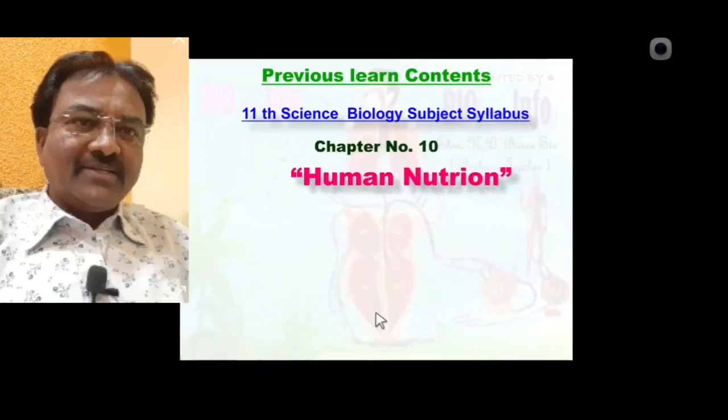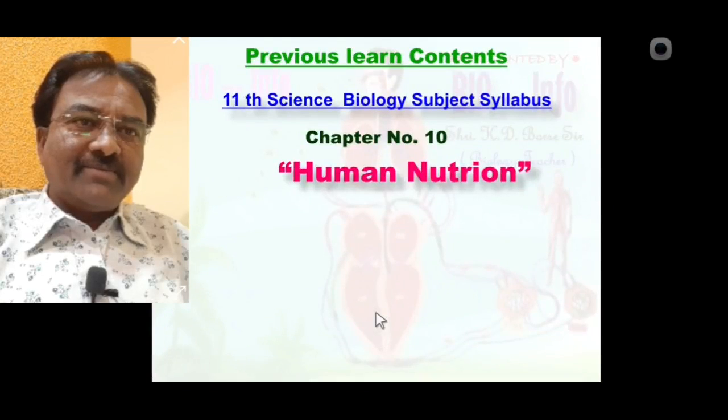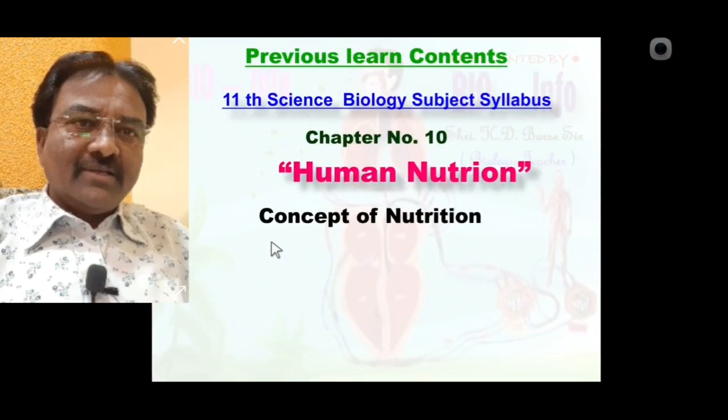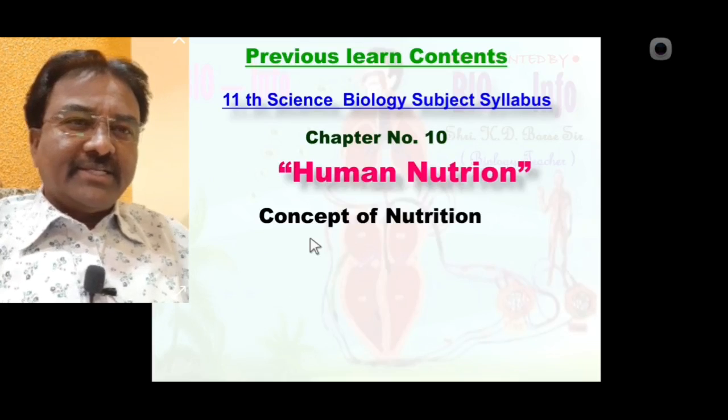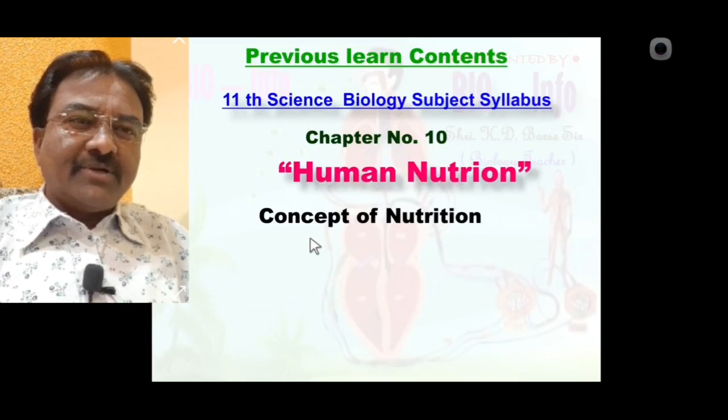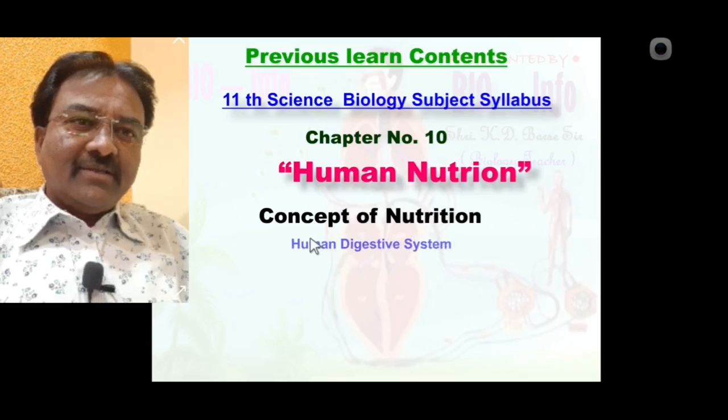In the previous lecture we learned the human nutrition chapter content. Nutrition is a very big concept containing 5 different phases: ingestion, digestion, absorption, assimilation and egestion.